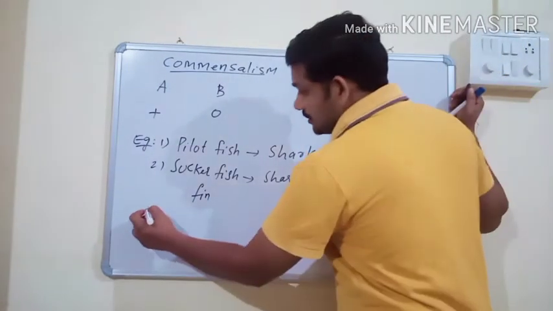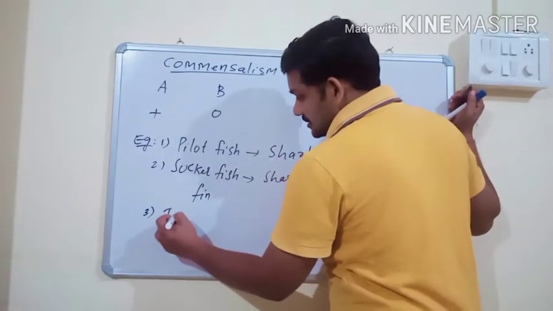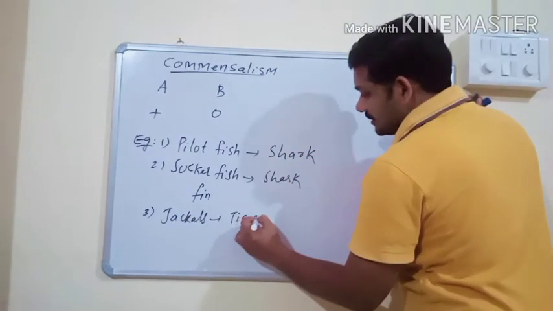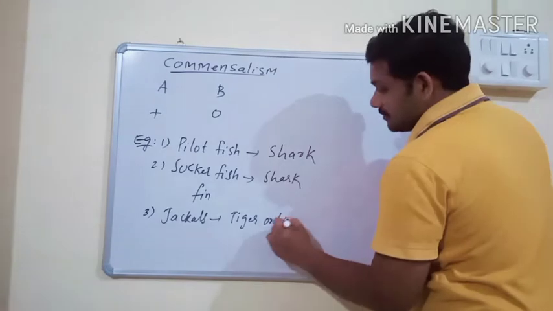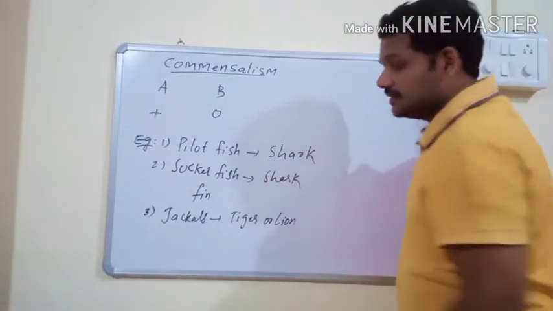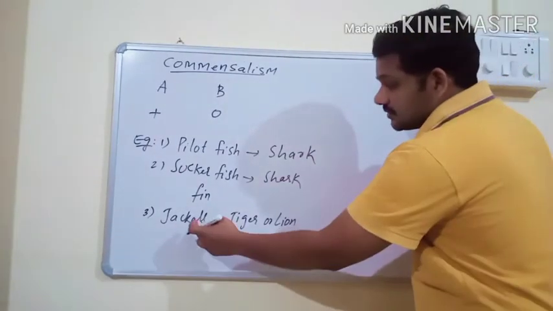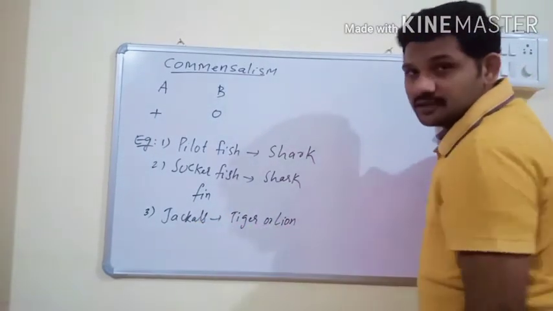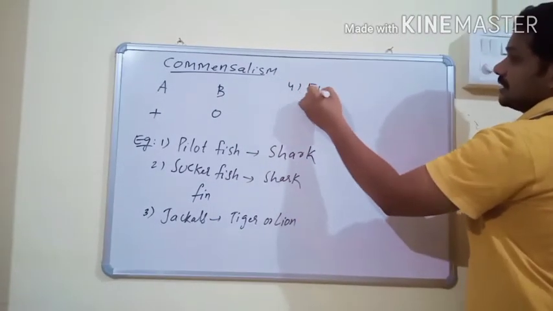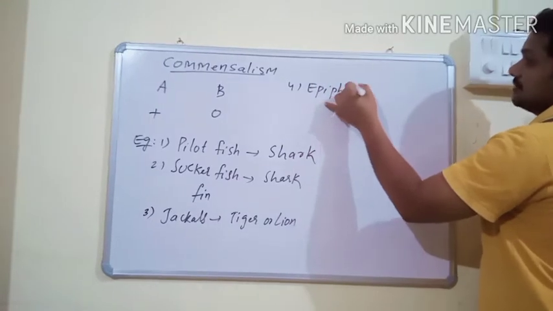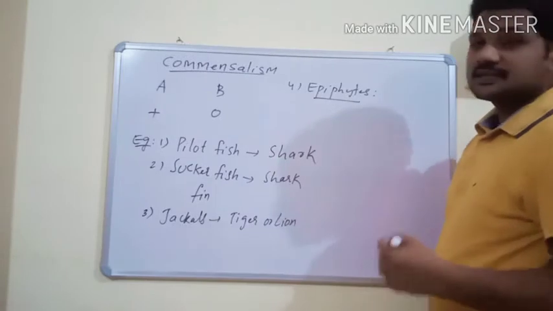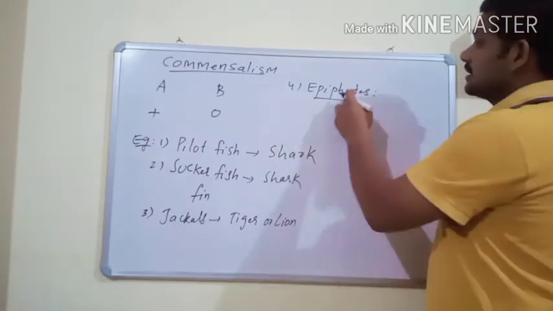And the third example is jackals. Jackals always follow a tiger or lion. After the tiger or lion preys, the remaining food material is eaten by jackals. Here the jackal is benefited, and the tiger or lion is neither benefited nor harmed. And one more best example is epiphytes. So what are epiphytes? The plants which grow on branches of big trees are called epiphytes.